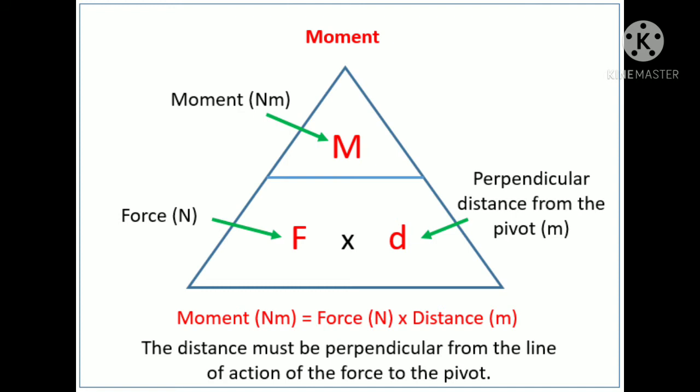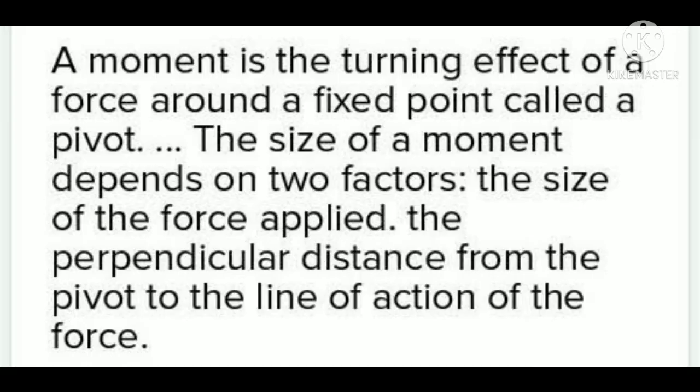Okay, so now we will see some factors which will affect the moment of the force. What are the factors? The size of the moment depends on two factors: the size of the force applied, that is, the magnitude of the force, and the perpendicular distance from the pivot to the line of action of the force. So these are the two main properties we have to depend on while finding out the moment of the force.